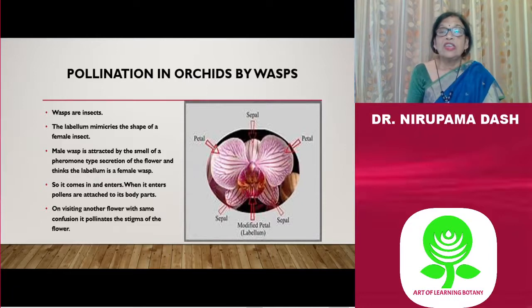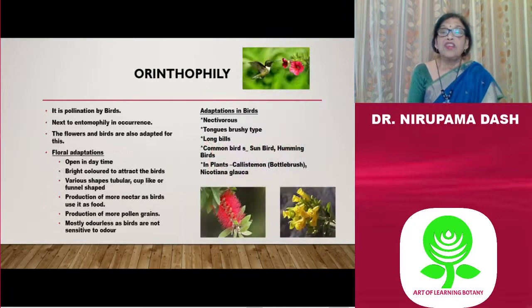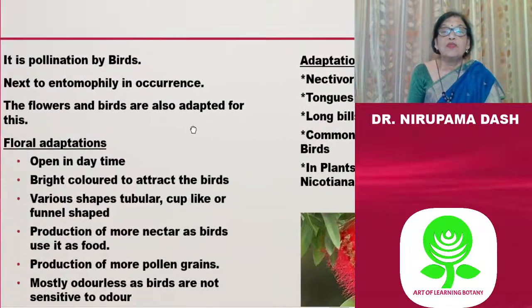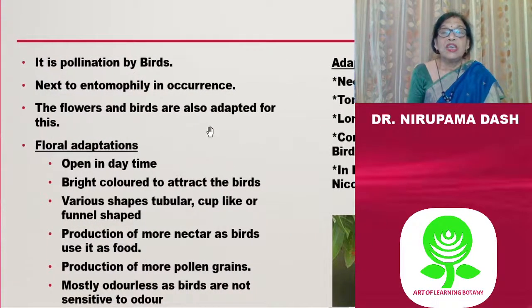So let us see the other type of pollination, which is by birds. In this pollination, birds generally bring about pollination in plants found in subtropical or tropical or some dry regions, and it is next to the entomophily type.